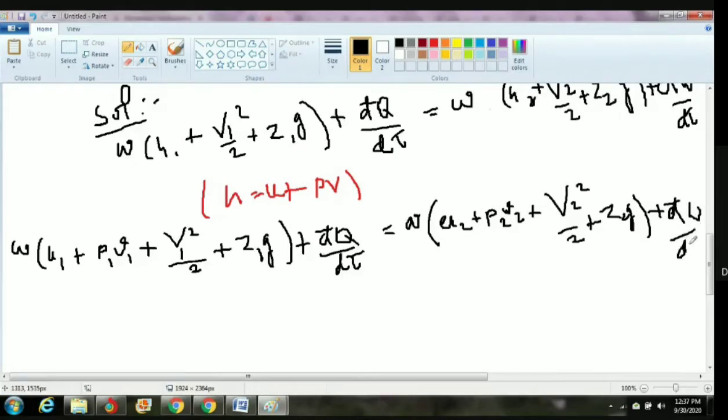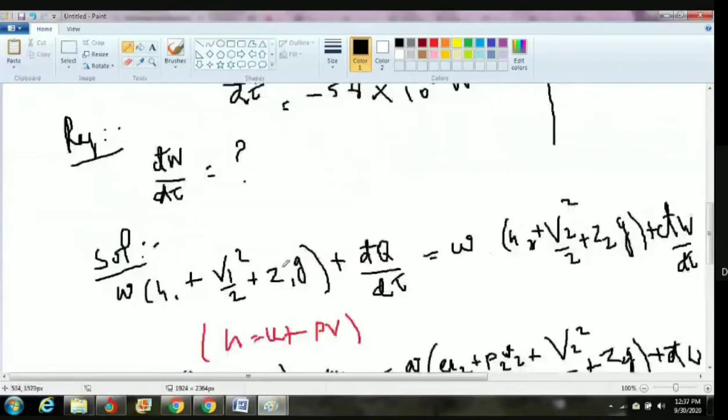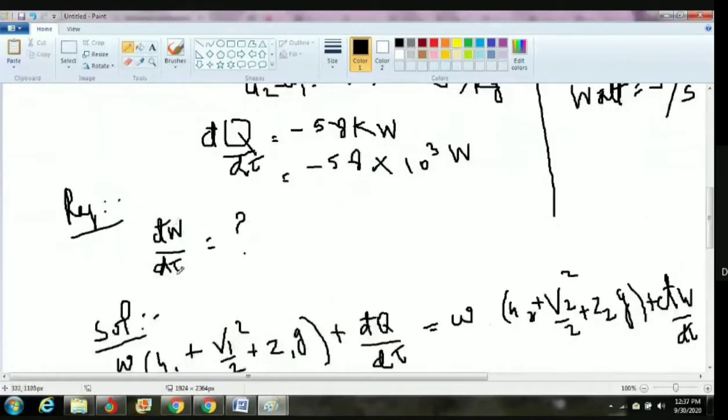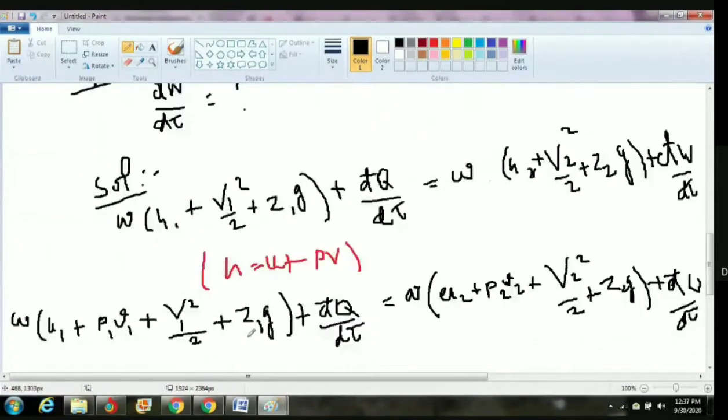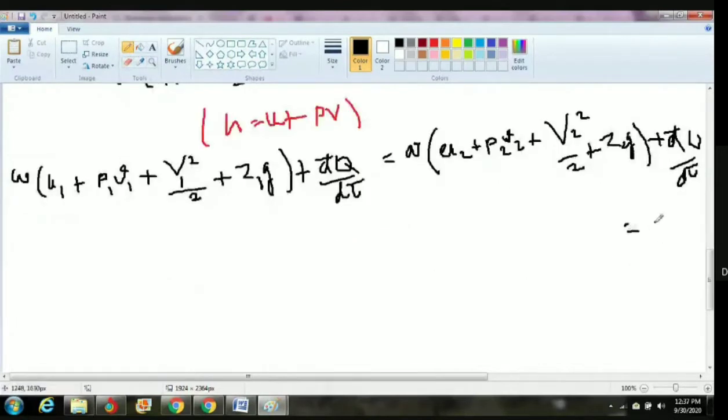So here what we have to find in the given data? d dash W divided by d tau. So keep d dash W divided by d tau on one side. Actually, before substituting the given data, just rearrange the equation, because once you substitute all the data, you will get confusions.